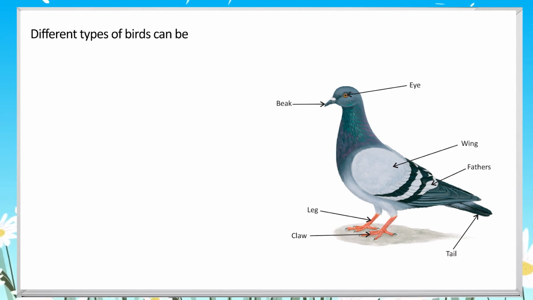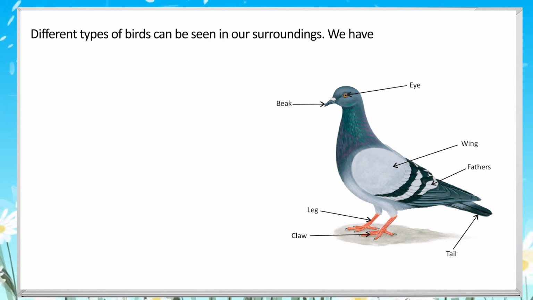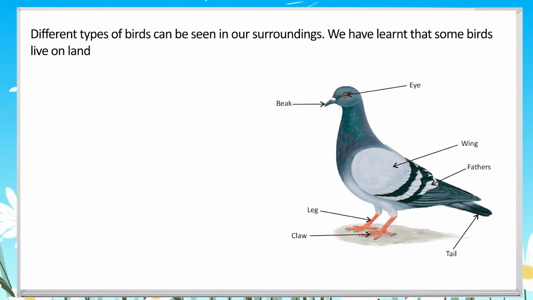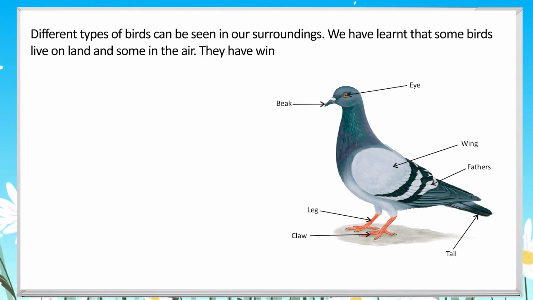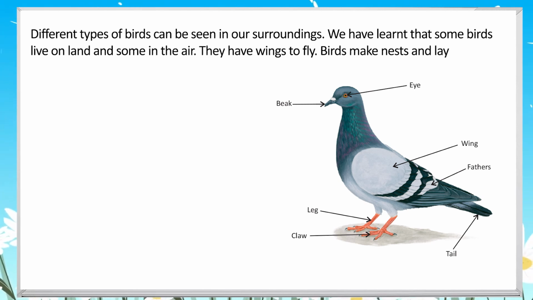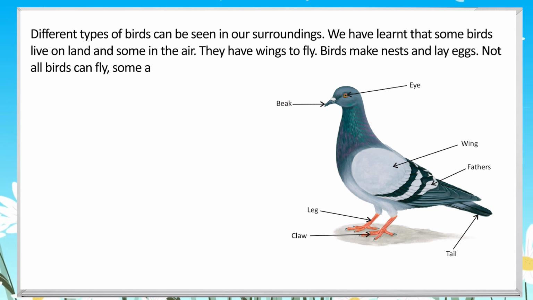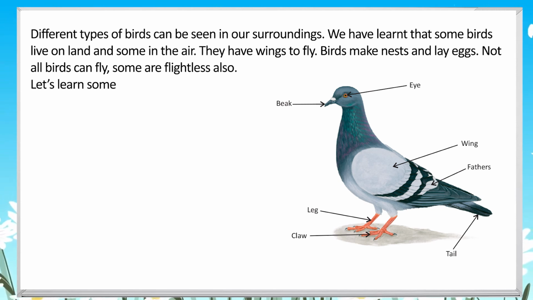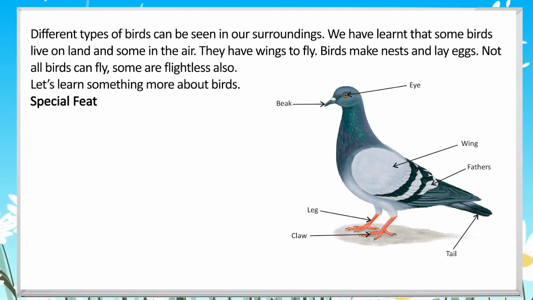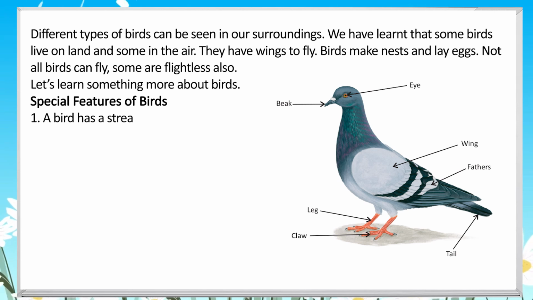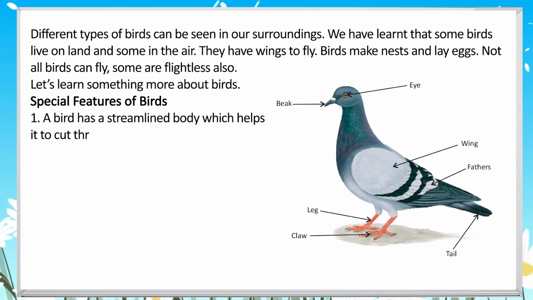Different types of birds can be seen in our surroundings. We have learned that some birds live on land and some in the air. They have wings to fly. Birds make nests and lay eggs. Not all birds can fly, some are flightless also. Let's learn something more about birds.